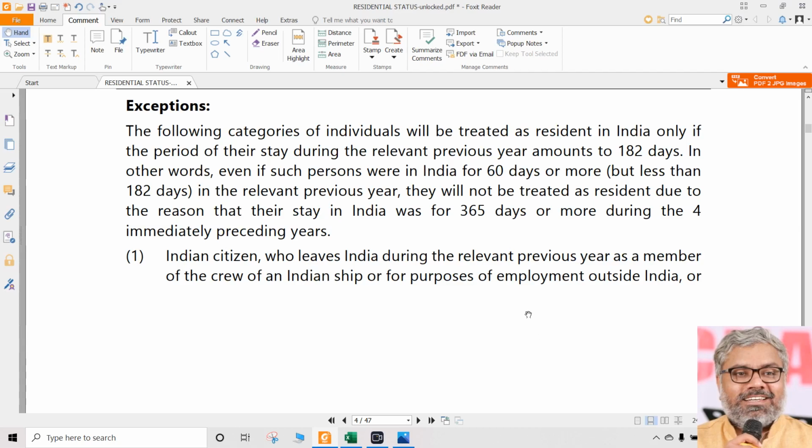However, as usual, after telling everything, we'll use the word however. However means there is an exception here. There are exceptions here. So there are categories of people.